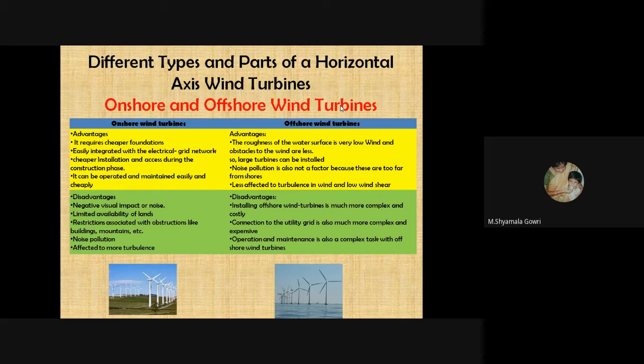But in the case of onshore wind turbines, we have a negative visual impact, noise, limited availability of land, restrictions associated with obstructions like buildings and mountains, and noise pollution, and they are affected by more turbulence.